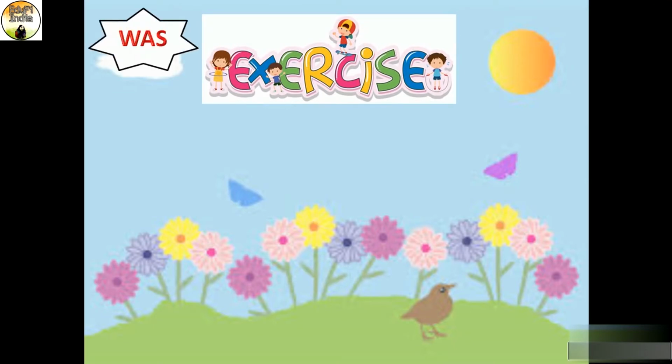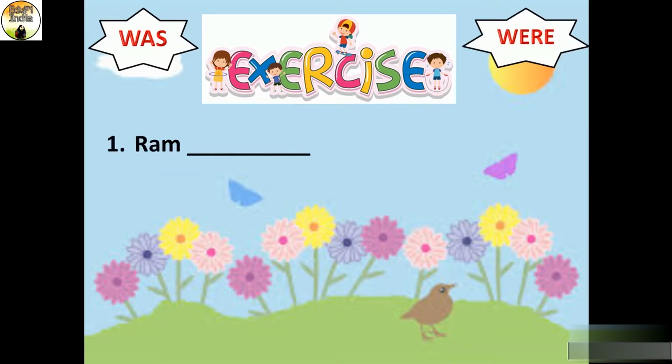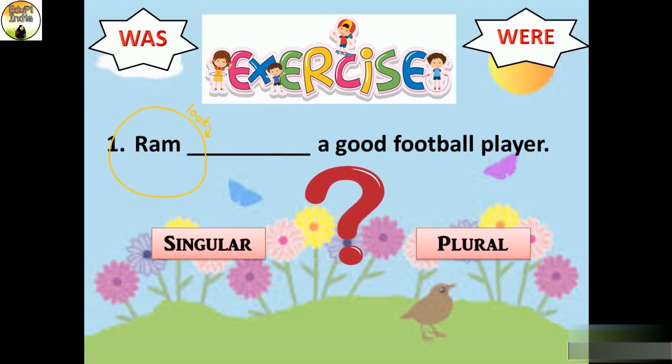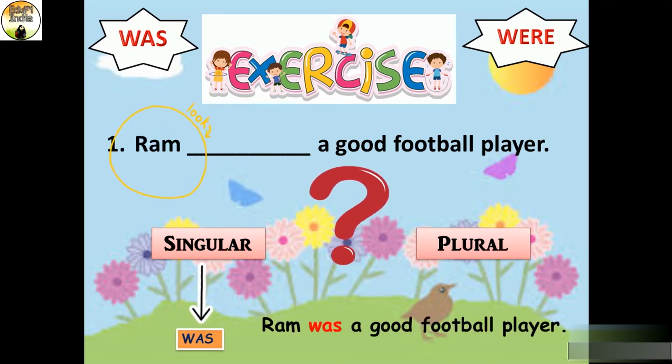You may use was or were to fill the blanks. First sentence is Ram dash a good football player. So what should we use here? Was or were? Look at the subject. Is subject singular or plural? Yes, the subject is singular because there is only one person, Ram, and with singular pronoun we use was. So how will we write the sentence? The sentence will be Ram was a good football player.